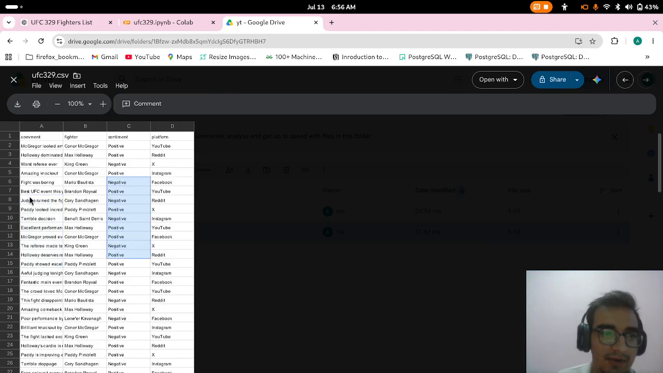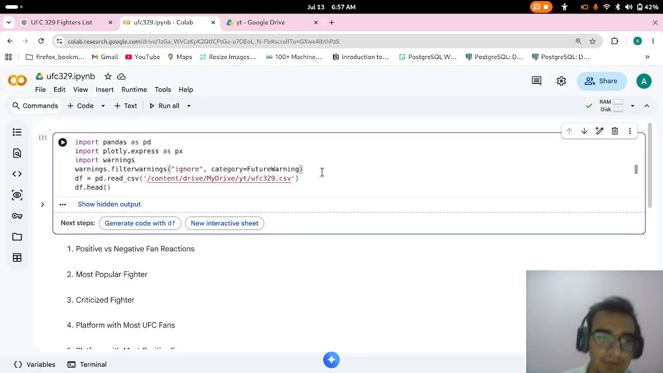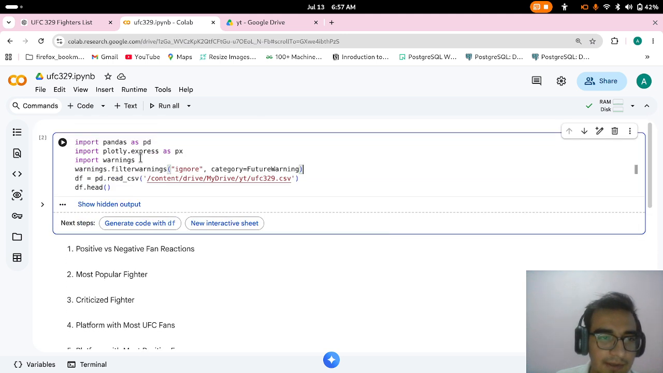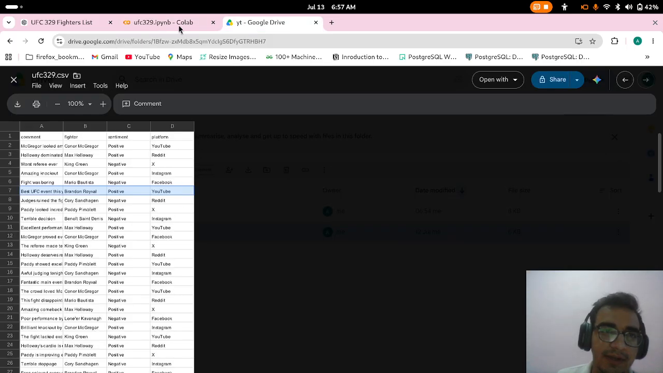Now, I am not doing any APIs or scraping, but I have the data set and I will be doing the analysis on it. I am using Google Colab, and these are the 8 analyses I will be showing you. To start, I have imported the Pandas library and the Plotly library, and this is for warnings. I mounted the Google Drive and uploaded this CSV file from there.